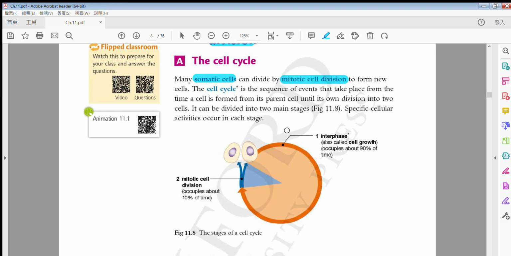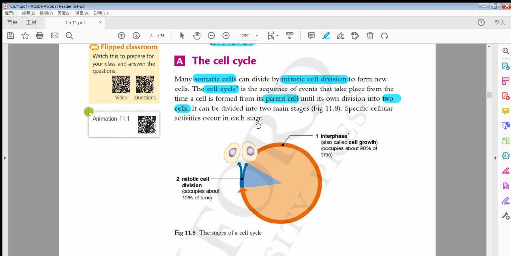So there is a cycle. Here there is a name called cell cycle. So what is this cell cycle? 即係代表係乜嘢啊? It means turning from a parent cell and then becoming two daughter cells. 得唔得? So this whole process from one parent cell to two daughter cells, 呢一個過程啦，我哋就會叫做 cell cycle 啦. Alright?